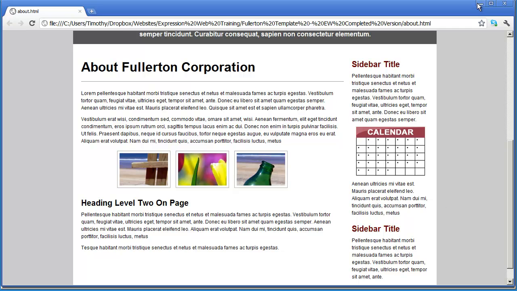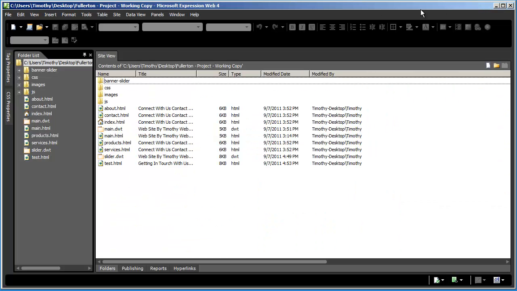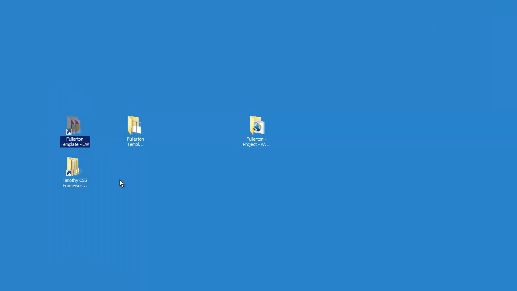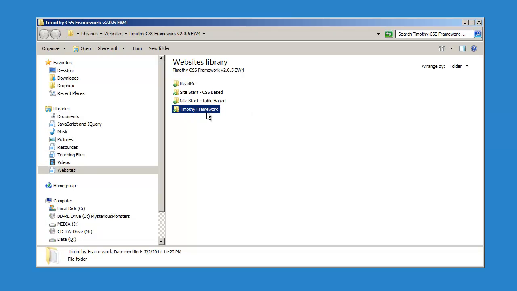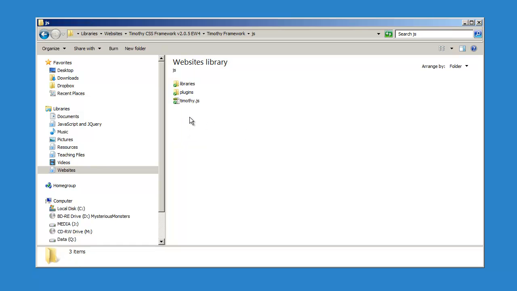So let's go ahead and minimize this here, and here's Expression Web, and I'm going to minimize this again and go back to my desktop. If you're working along with the framework, open up the framework folder, go into the main framework folder, then back into the JavaScript, the JS folder, and into the plugins folder. The item that we're looking for is Lightbox Gallery right here.